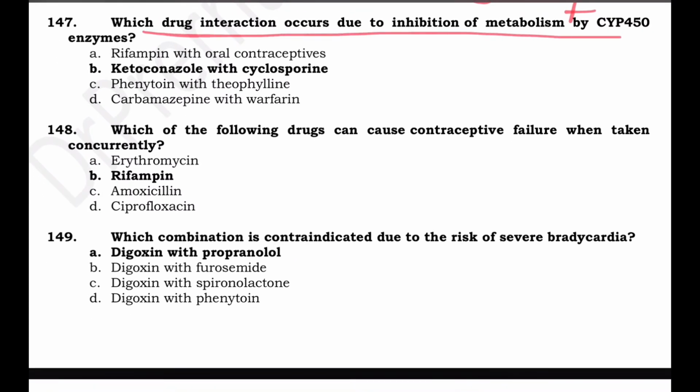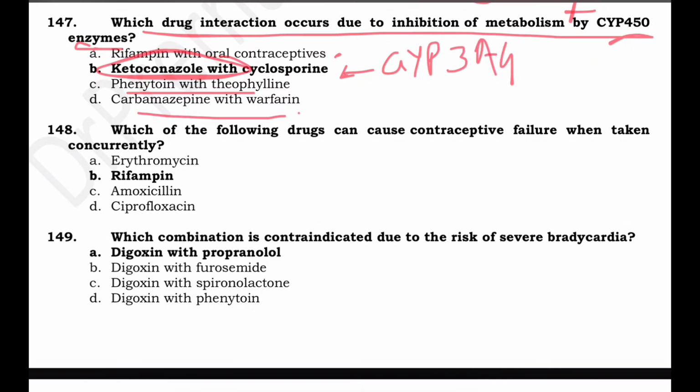Which drug interaction occurs due to inhibition of metabolism by CYP450 enzymes? Rifampicin with OCPs is because of enterohepatic recycling. Ketoconazole with cyclosporin, phenytoin with theophylline, and carbamazepine with warfarin. Now here the answer is ketoconazole. This is a very potent inhibitor of CYP3A4. The inhibition is caused by ketoconazole. When it is given with cyclosporin, ketoconazole will reduce the metabolism, leading to toxicity.